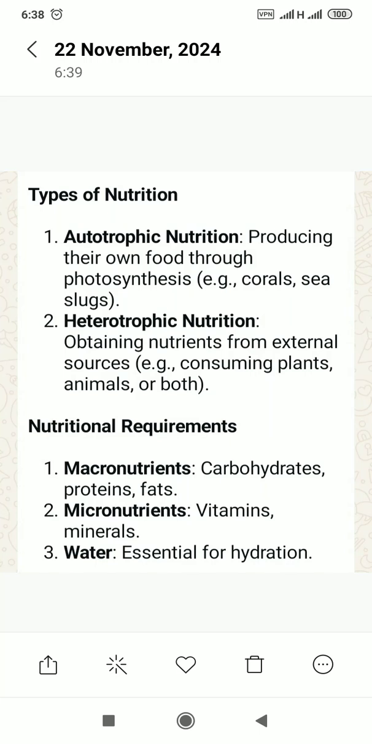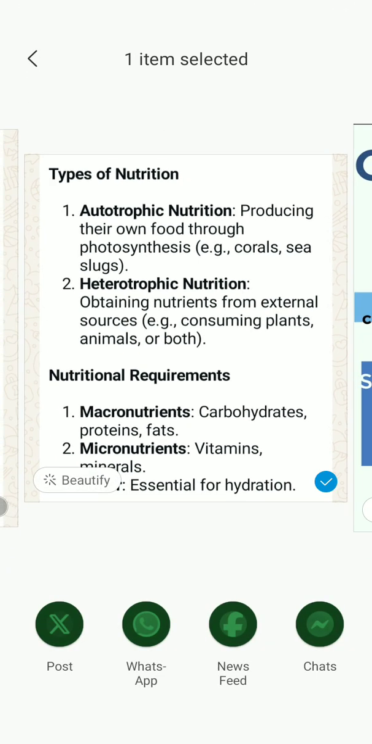Types of nutrition. We have two basic types of nutrition. Autotrophic nutrition is majorly the type practiced by plants. They are able to produce their own food through photosynthesis with the aid of carbon dioxide and water, so they are able to synthesize their own food. The second is heterotrophic nutrition, which is majorly the type practiced by human beings and animals generally. That is obtaining nutrients from external sources. An example is consuming plants, consuming animals, or consuming both plants and animals.